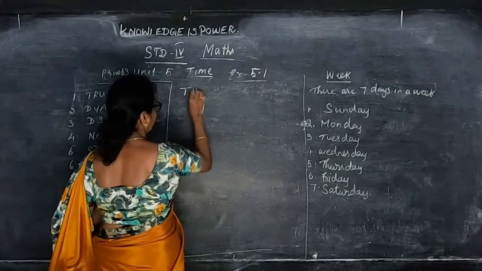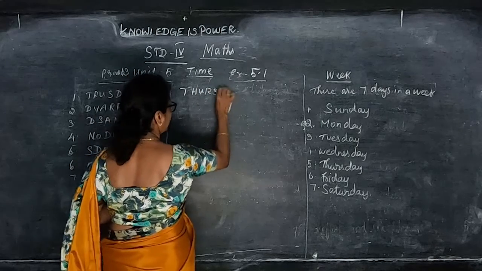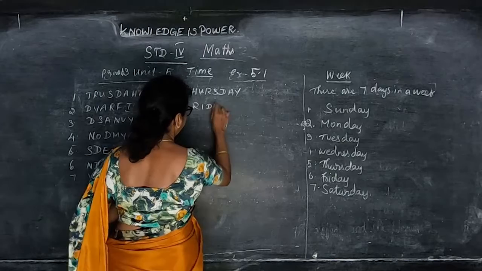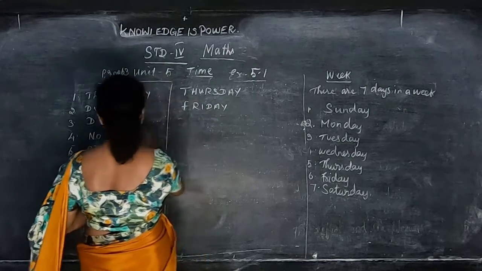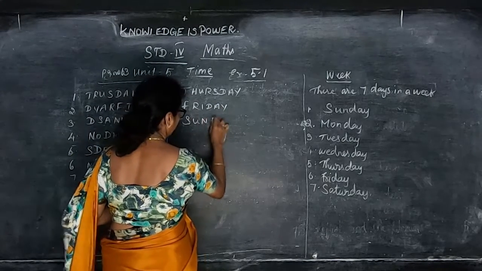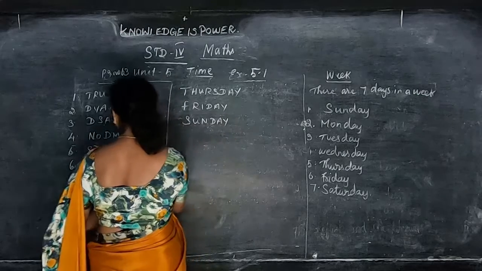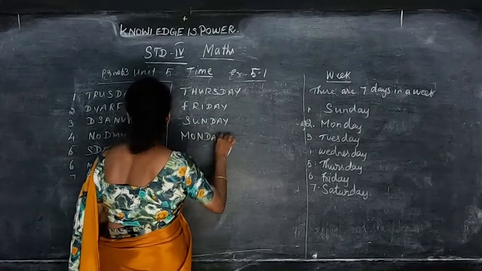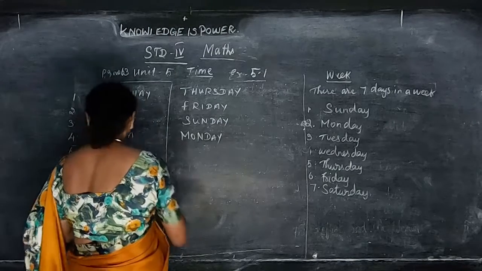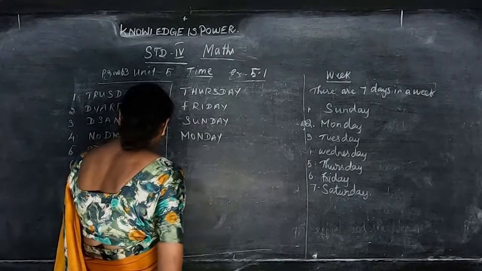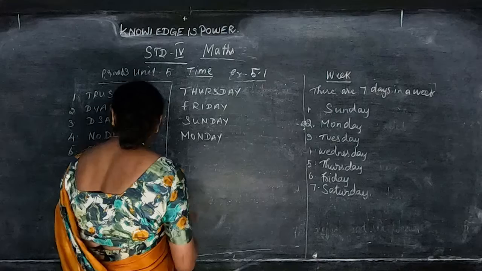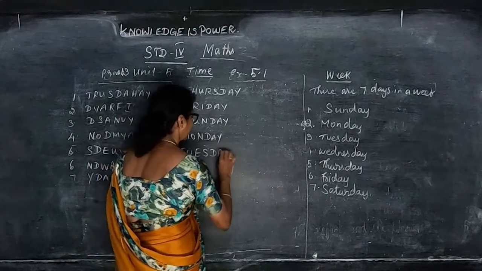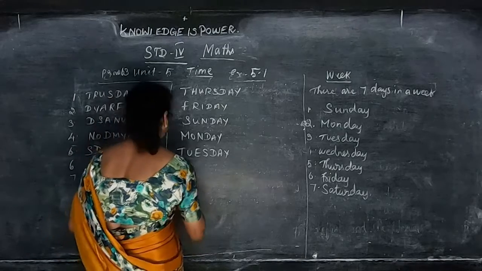So now we can write Thursday, Friday. Then the third one is Sunday. The fourth one is Monday. The fifth one is Tuesday. And the sixth one is Wednesday.